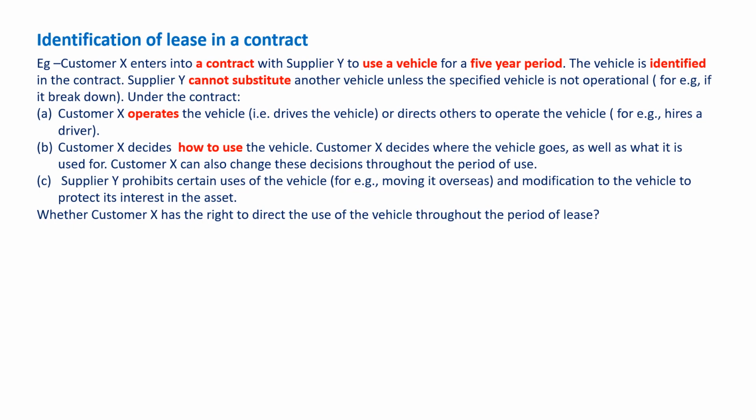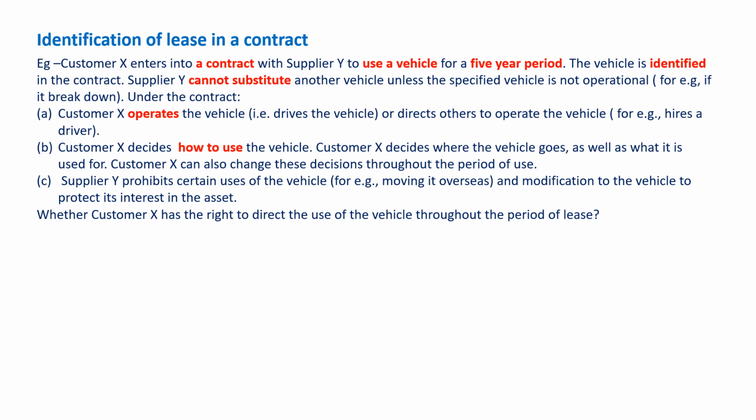Now let's take another example. Customer X enters into a contract with supplier Y to use a vehicle for a 5-year contract. The vehicle is identified in the contract. Supplier Y can't substitute another vehicle unless the specified vehicle is not operational. Under the contract, there are a few conditions. Customer X operates the vehicle or directs others to operate the vehicle. Customer X decides how to use the vehicle, where the vehicle goes as well as what it is used for. Customer X can also change these decisions throughout the period of use.